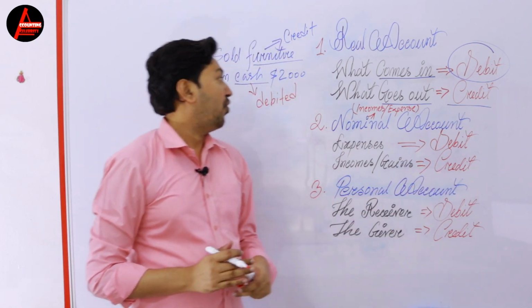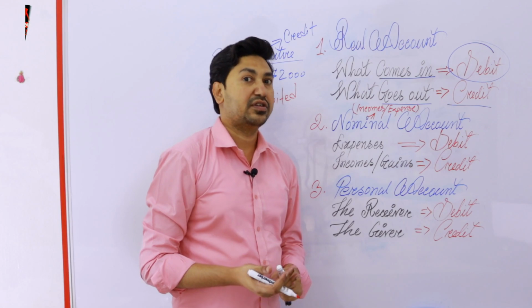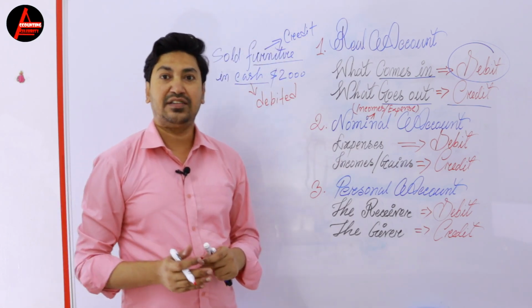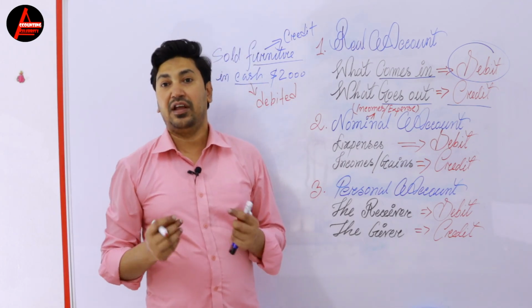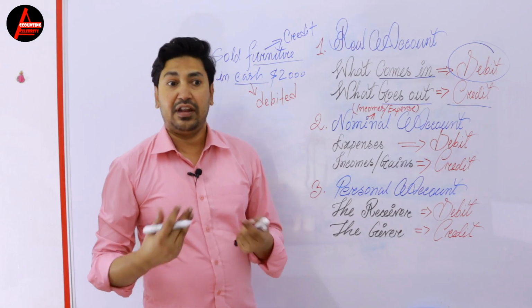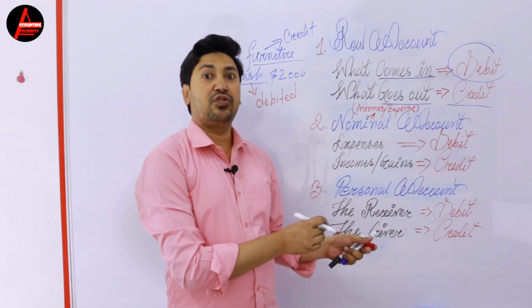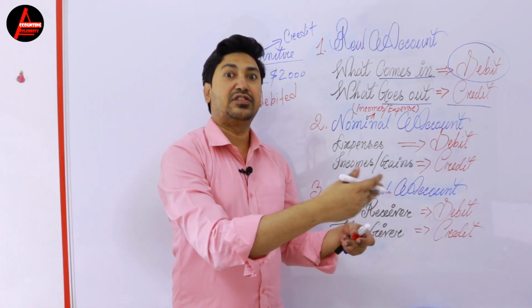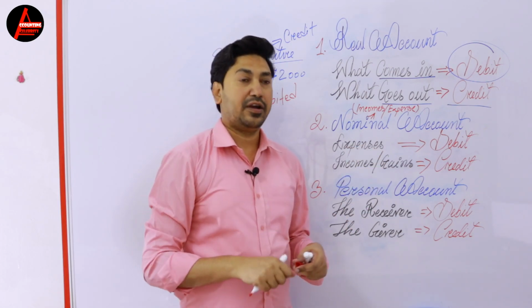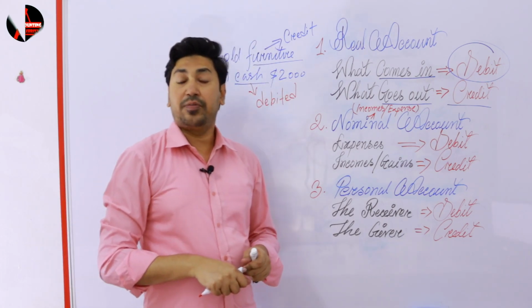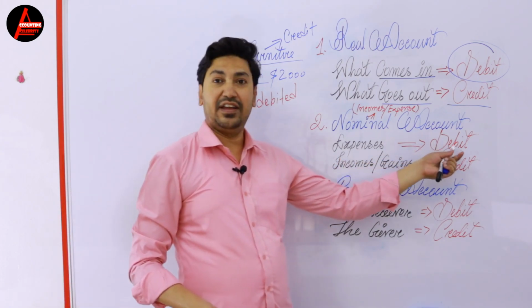Okay, so how you understand which one is expenses, which one is incomes? It's very easy to understand. When you pay money to buy something on day-to-day basis, like purchase goods. Every day you purchase goods. Why you purchase? To store goods, and later you sell these goods. Difference between purchase and sales is your income. Okay, so purchase often happens in business. That's why it's an expense. So expense to be debited.